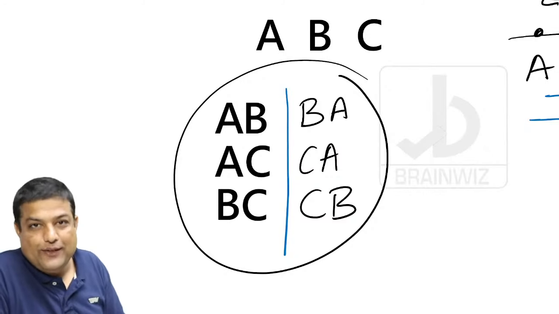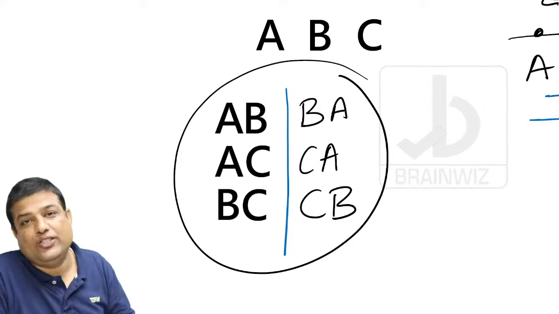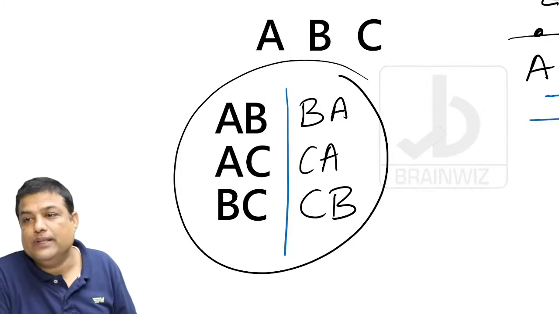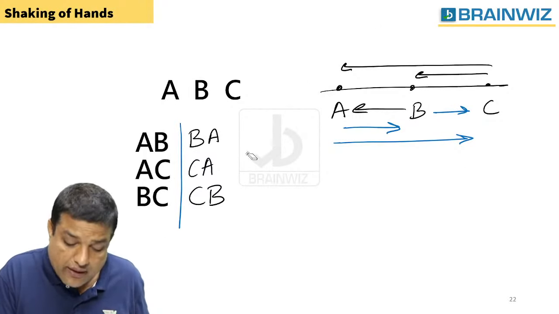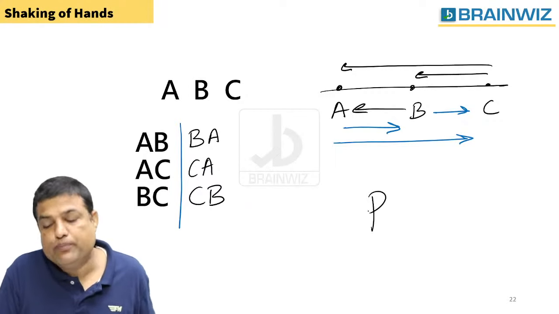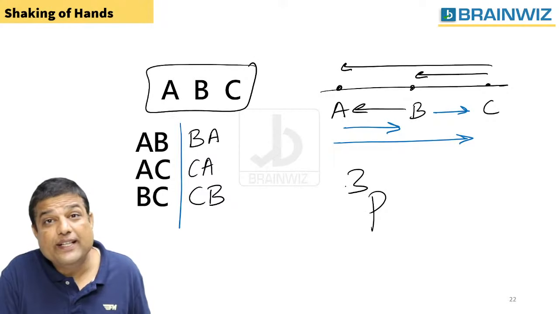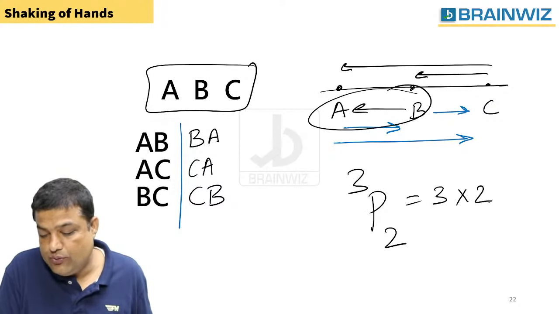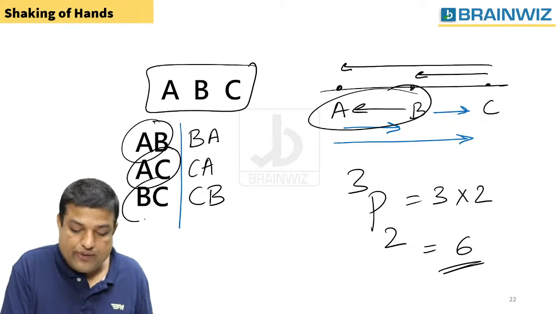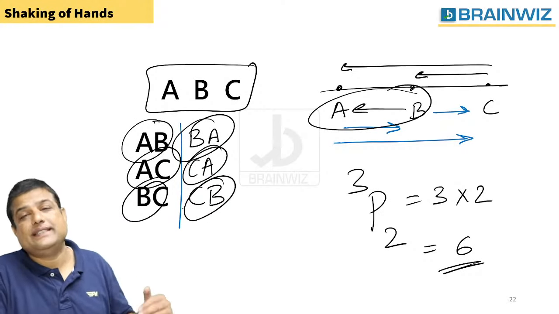No. Understanding, everybody? So at this point of time, we are not supposed to use selections. We are supposed to use what? Arrangements. Are you understanding what I mean to say? Here, at this point of time, we are supposed to use permutation. How many stations? 3 stations. How many tickets do you want for a station? 2 stations want 1 ticket. So the answer is 3 into 2, that seems to be 6 tickets. Ticket number 1, ticket number 2, ticket number 3, 3 tickets on the left hand side. Altogether 6 tickets.